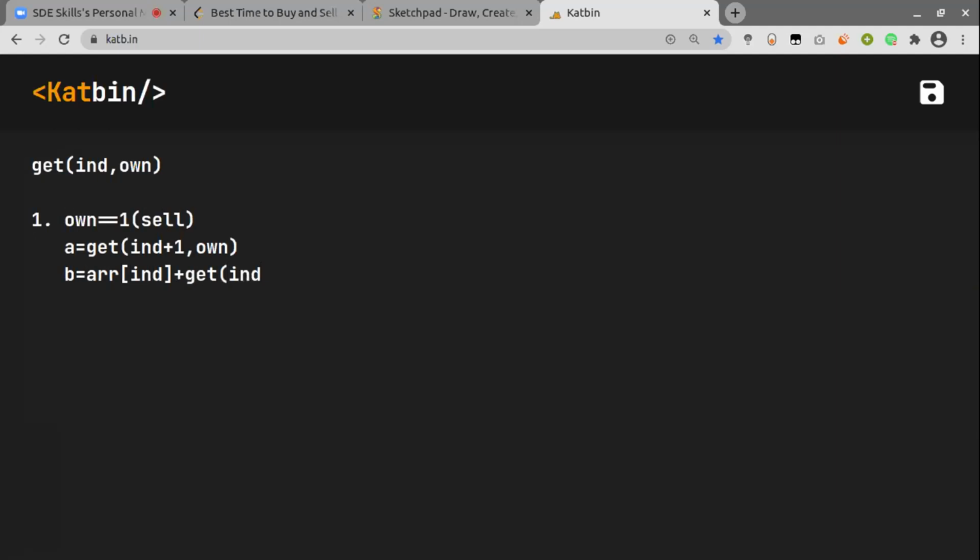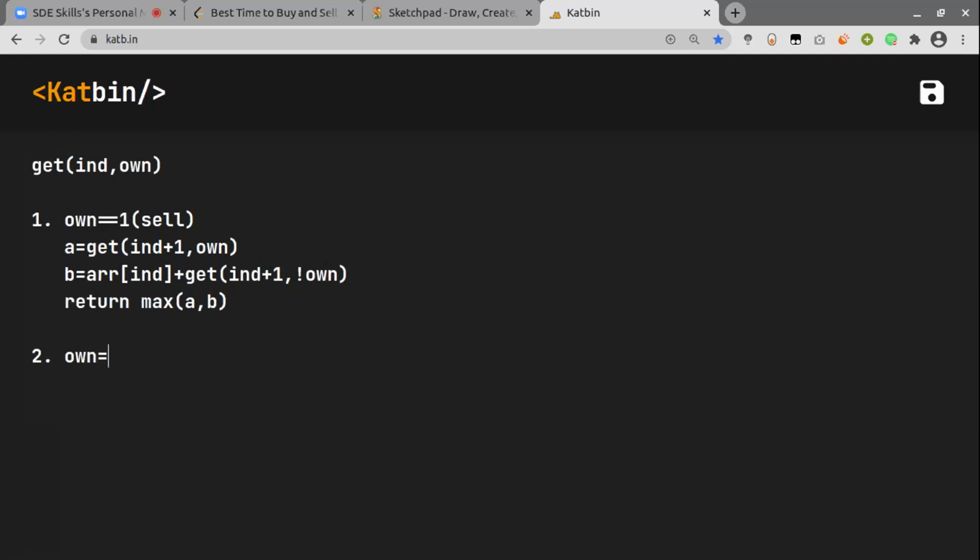But now the boolean variable own will be set to false because now I don't own a stock because I already sold it. And then out of all this, I can return the max of whatever combinations I took, whatever max profit I can make.